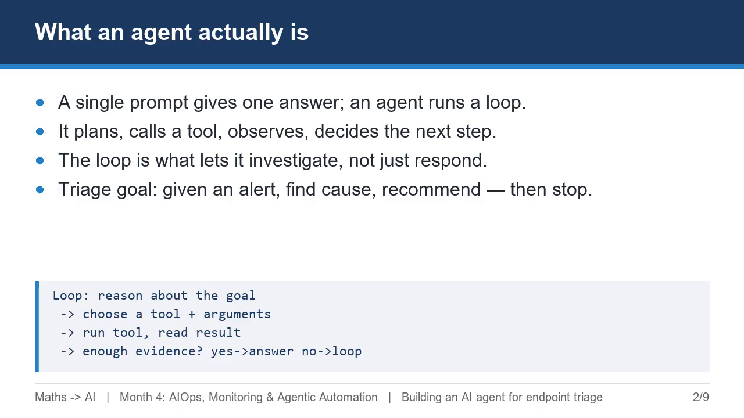Let's define an agent precisely. A single prompt gives you one answer. An agent is a language model running inside a control loop. It plans, calls a tool, observes the result, and decides its next step, repeating until it reaches its goal. That loop is exactly what lets an agent investigate rather than just respond. For endpoint triage, the goal is fixed and modest: given an alert, find the likely cause, recommend a fix, and then stop.